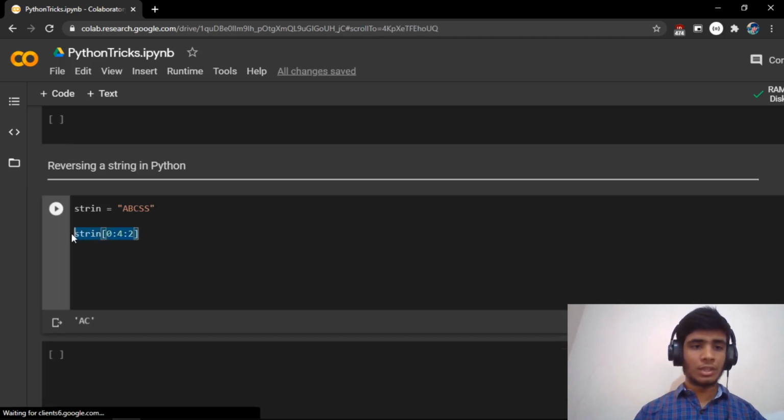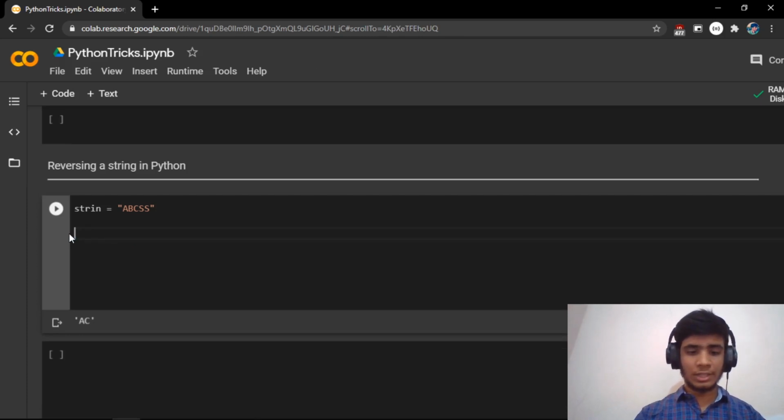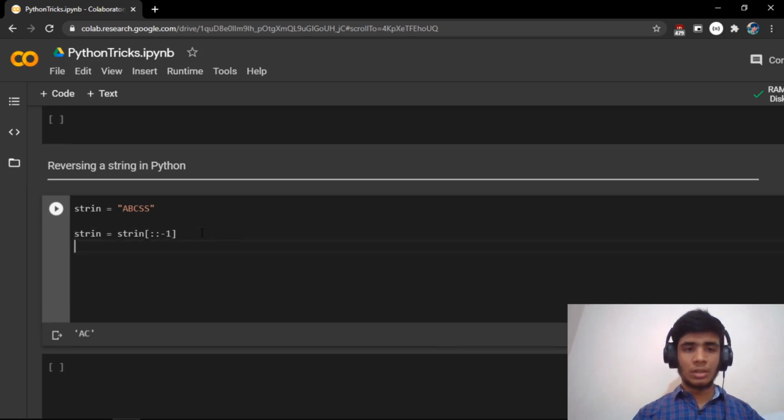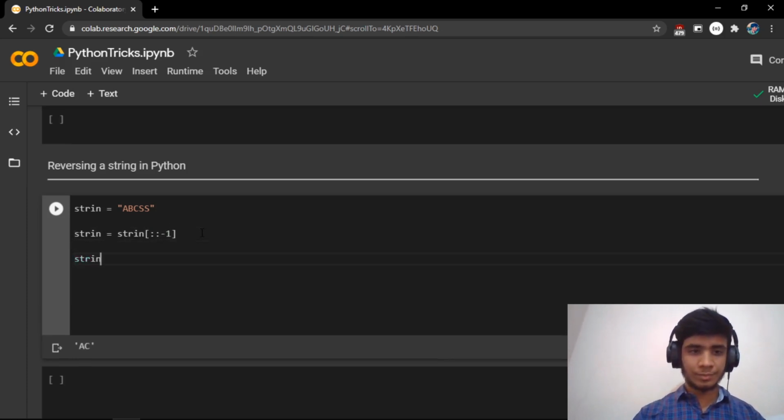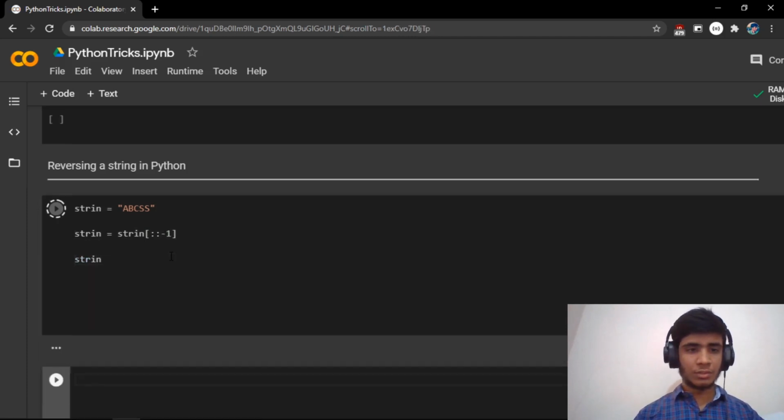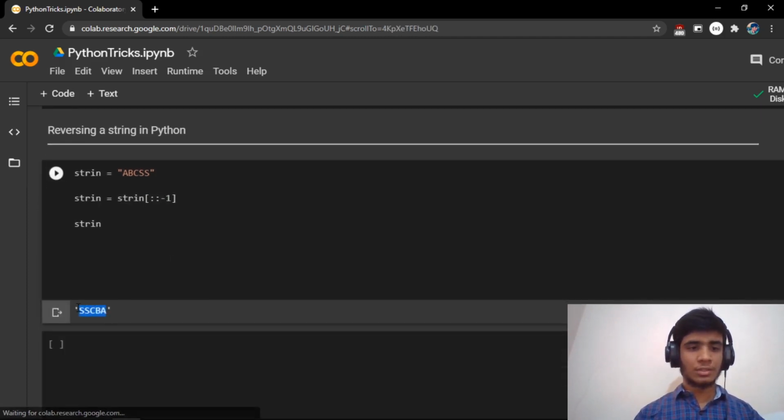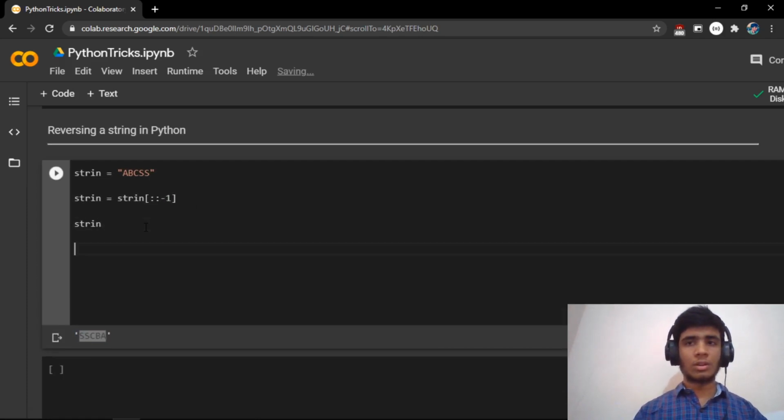Using this, we can reverse a string with a single line of statement: string is equal to string, and we keep the start and stop empty. That means we are taking the entire string, and we give a step of -1. If you now print the string, it's going to be the reverse of the string. So that's it. It's a very elegant way of doing this, and it works for almost everything.